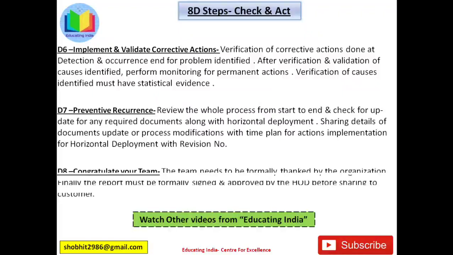Last discipline is D8. Congratulate your team. The team needs to be formally thanked by the organization. Finally, the report must be formally signed and approved and must be signed by the HOD before sharing to the customer. In this phase, the report is finally signed and approved by department head and team is congratulated on closing the issue.